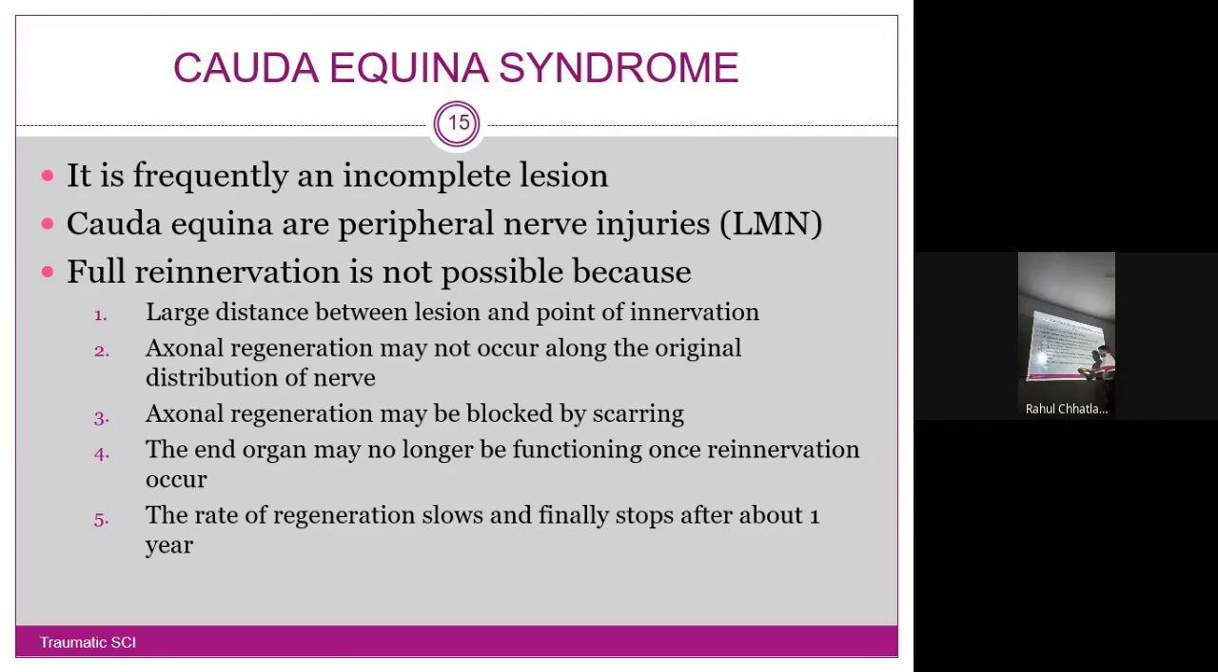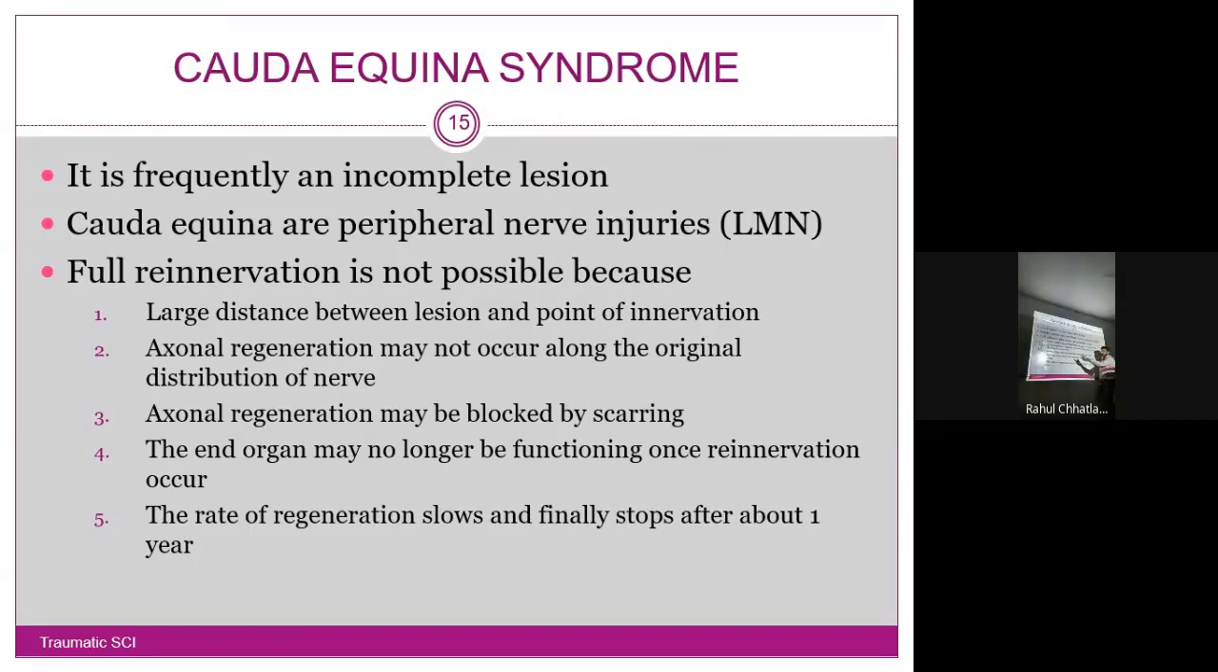Say for example, I have a nerve shape. Yes, this nerve is cut from here. Now there are specific rules. Okay, if the distance is more than, say for example, 2 mm, then it cannot reinnervate, the nerve ends cannot join back together. Yes, axonal regeneration may not occur along the original distribution of the nerve.